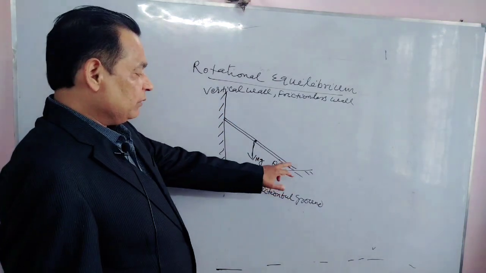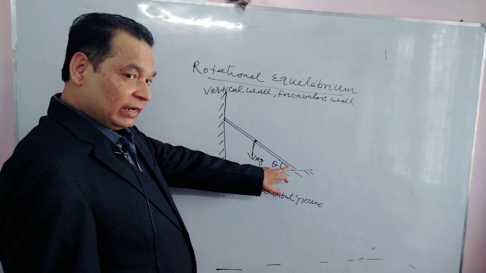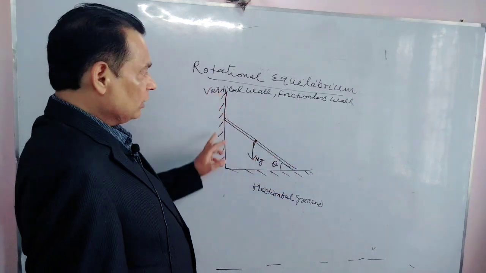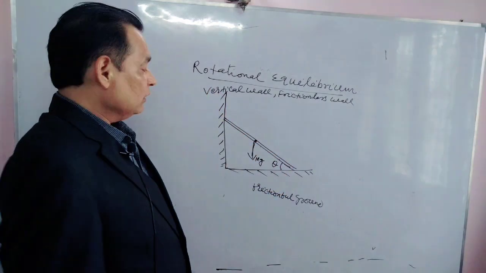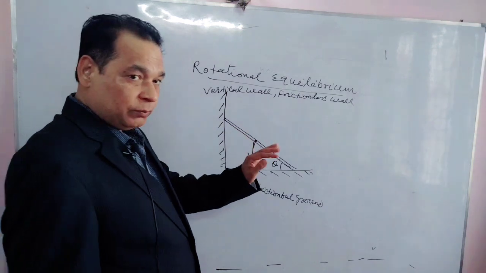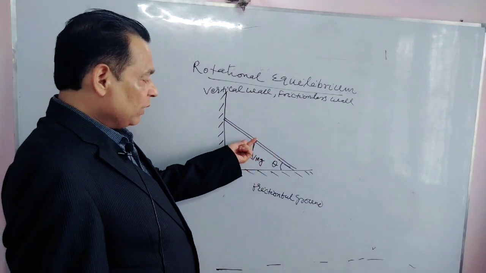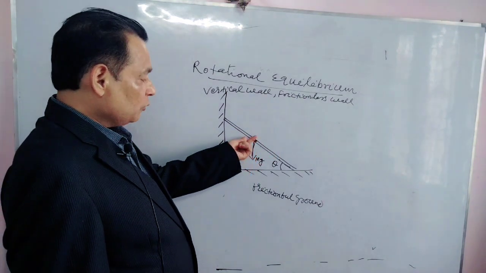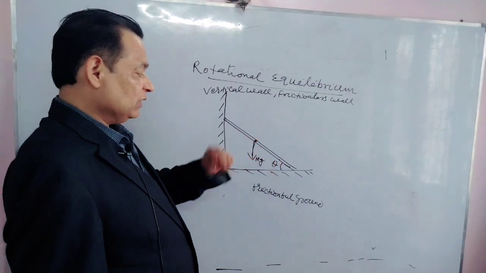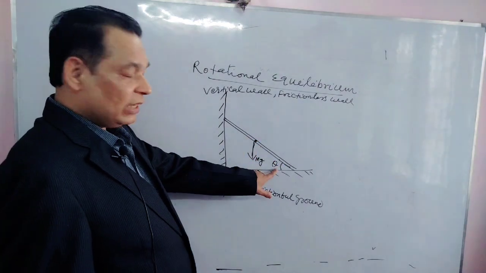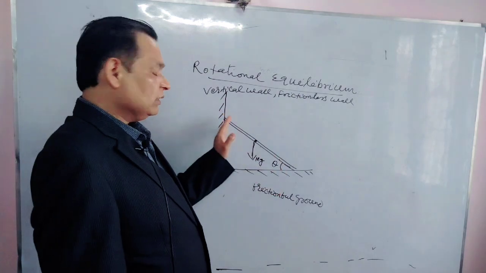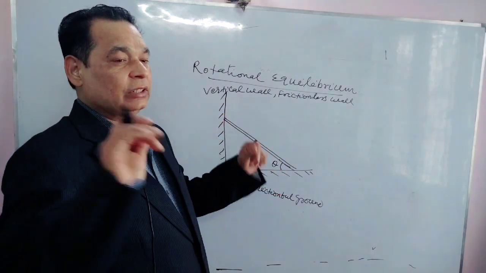Means there is friction between the ground and this ladder, but no friction between the vertical wall and this ladder. This ladder is massive, it is uniform, and its center of mass is lying at the midpoint of this ladder. This angle is theta. At this angle, this ladder is in equilibrium in the given condition.